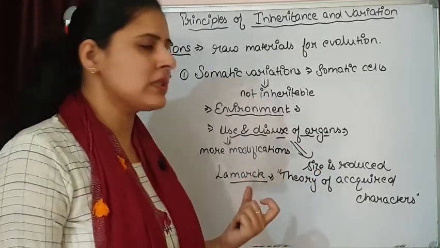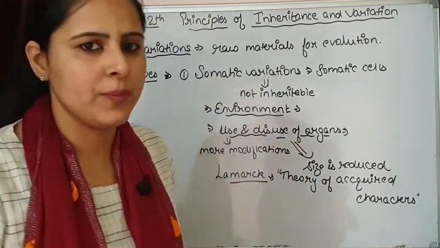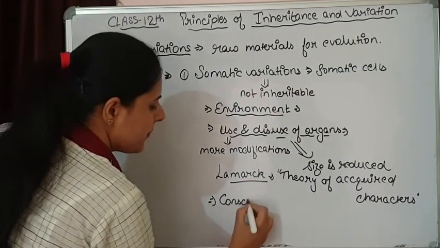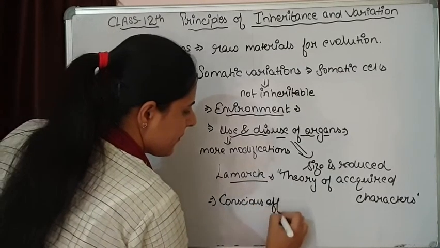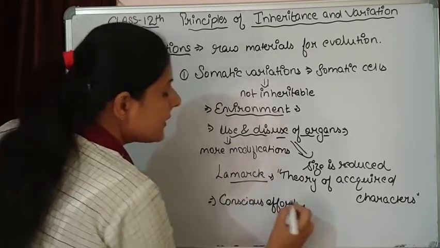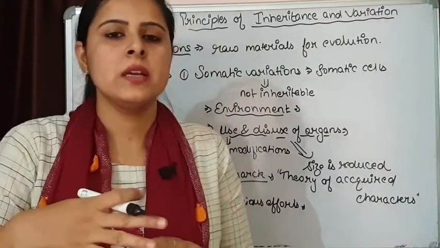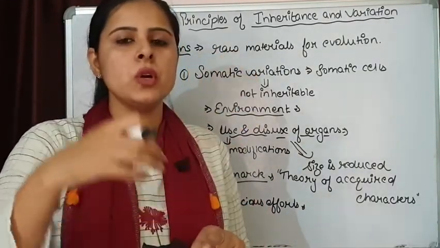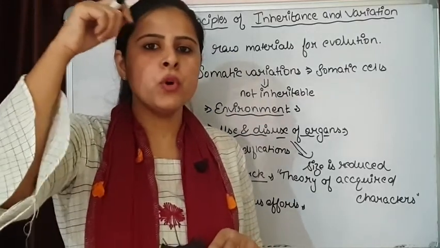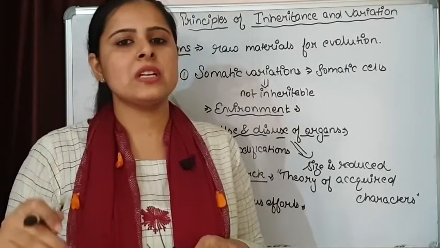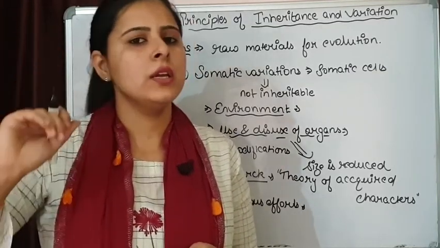We have already discussed the theory of germplasm. There are some conscious efforts also that are done by human beings, like cutting our nails. In cattle also, the horns are removed during the lifetime of the cattle, but later on when the next generation comes, again the horns are visible.